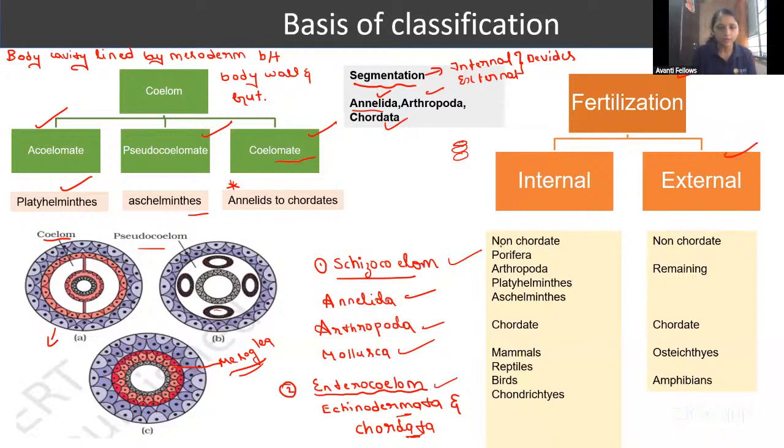Internal fertilization takes place in the non-chordates Arthropoda, Platyhelminthes, and Aschelminthes. In the remaining, all have external fertilization. And in the chordates, internal fertilization is mainly in mammals, reptiles, birds, and the cartilaginous fishes. Coming to amphibians and bony fishes, it is external fertilization. Remember. All the remaining non-chordates come under external fertilization, and in the chordates, bony fishes and amphibians come under external fertilization.